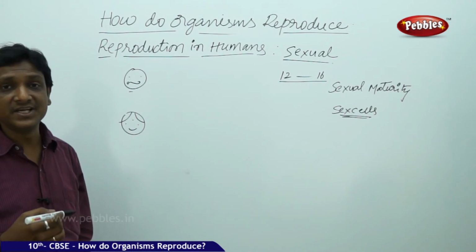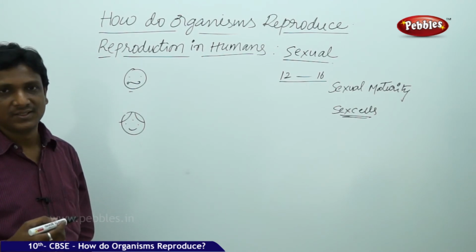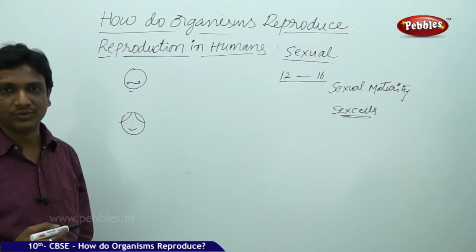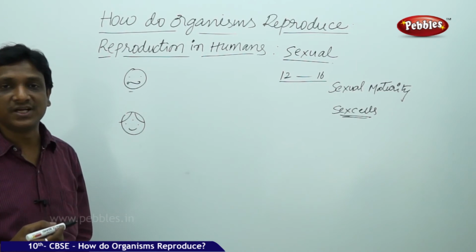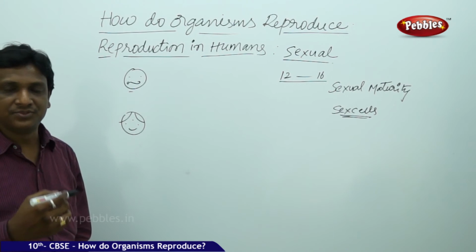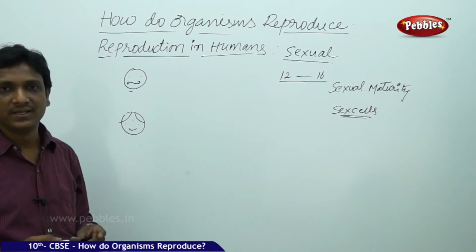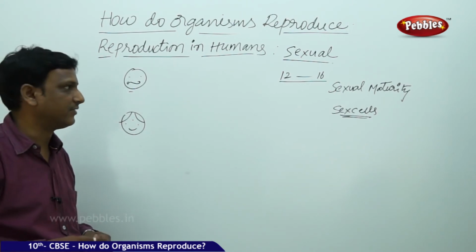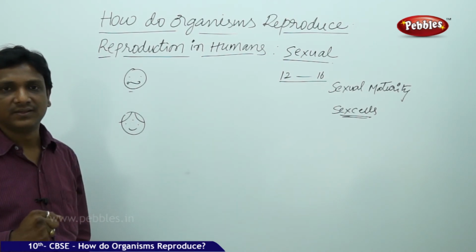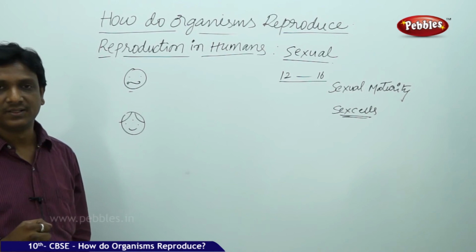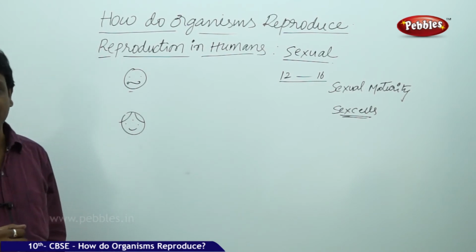So it initiates. How is it initiated? By hormones. And how do we know that the changes are initiated? They are observed by physical changes in the body. We can observe it. This girl is becoming adolescent, this boy is becoming adolescent, we can observe that.